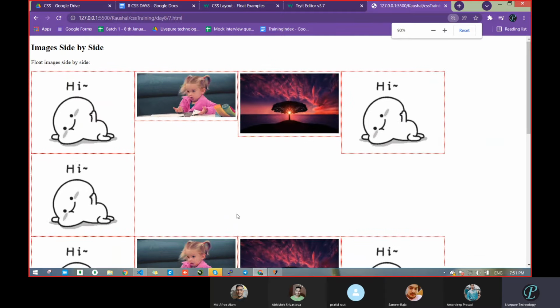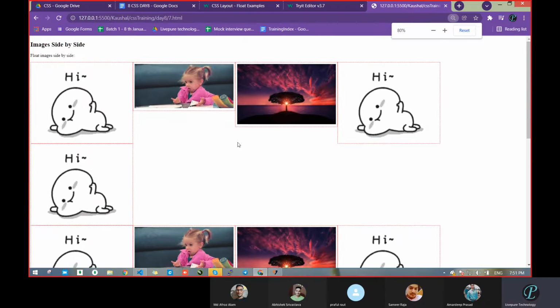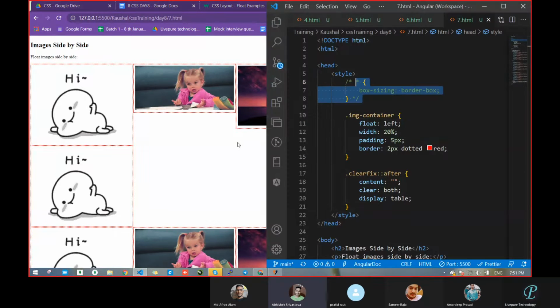Let's do one thing. Let's zoom out. Will we also get the same thing or what? Now we are at 25% zoom. Due to box sizing, it is like a container. Yes, sir. It is maintaining all things exactly. It will not tell you to go left or right. It keeps that proper.